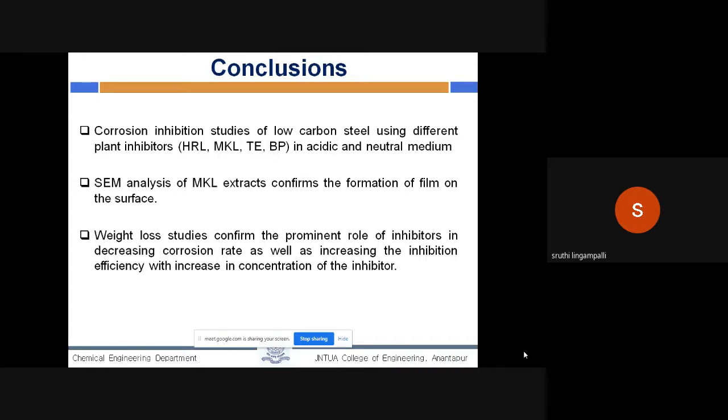Coming to the conclusions, corrosion inhibition studies of low carbon steel were done using different plant inhibitors such as Hibiscus rosa-sinensis, Moringa oleifera leaves, Tagetes erecta, and black pepper in acidic and neutral medium. SEM analysis of the Moringa oleifera leaf extract confirms the formation of a film on the surface. Finally, the weight loss studies confirm the prominent role of inhibitors in decreasing the corrosion rate as well as increasing the inhibition efficiency with increasing concentration of the inhibitor.